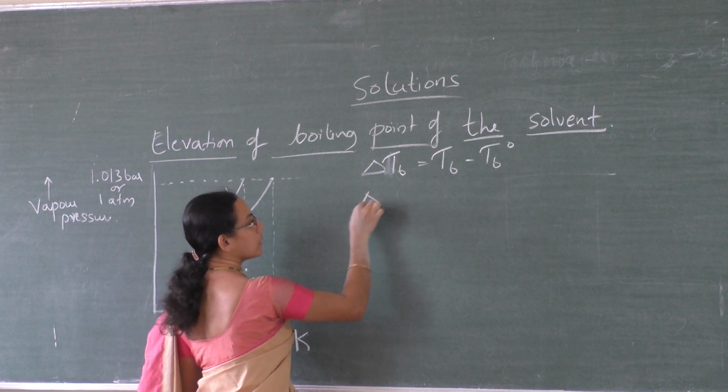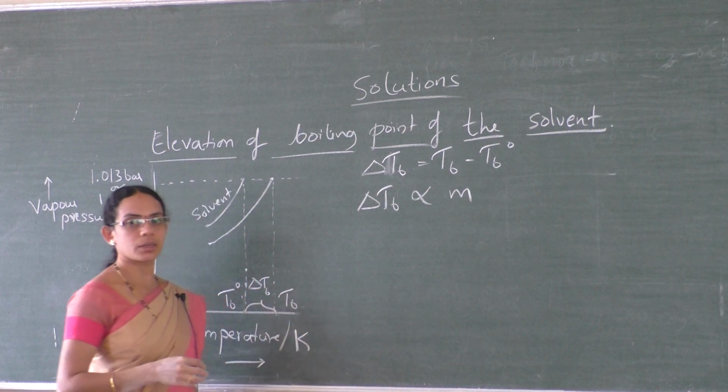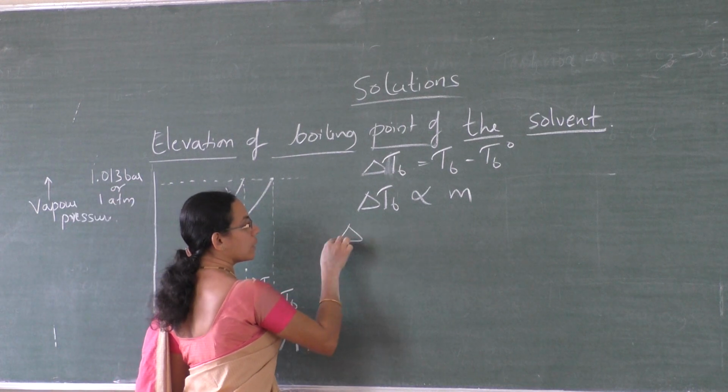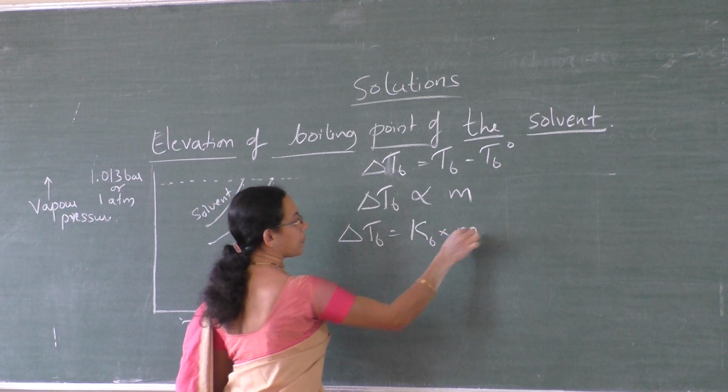So, delta Tb is proportional to molality, small letter m.